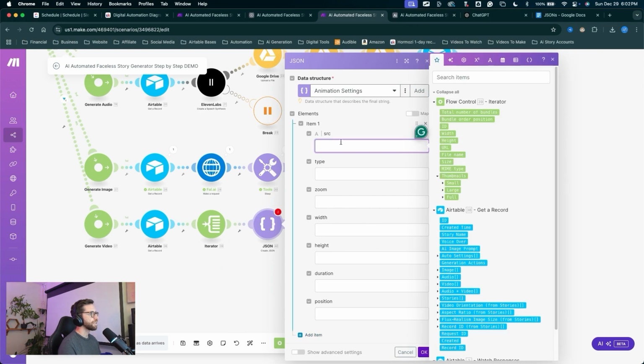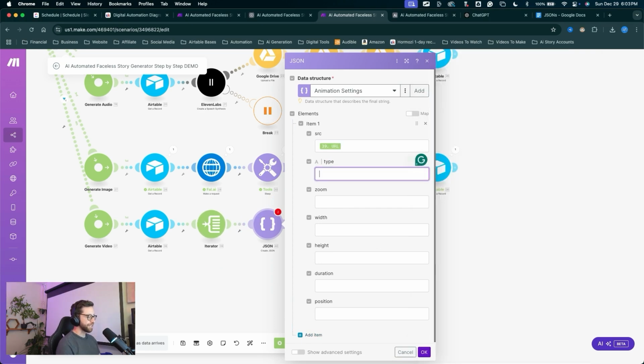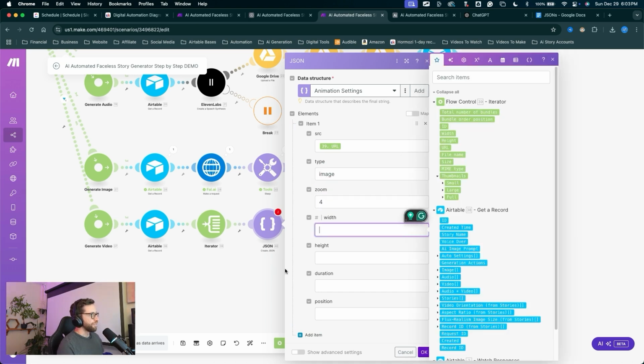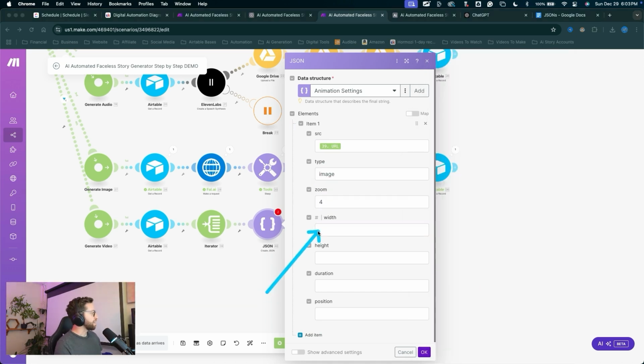For the source, click into there. This is going to be the URL from the flow control. For the type, enter image. For the zoom, we'll put 4. For the width and height, we can hard code some settings in here, but to make it as dynamic as we already have set up, we need to actually add some new fields in Airtable. So we can jump over there and finish that off.